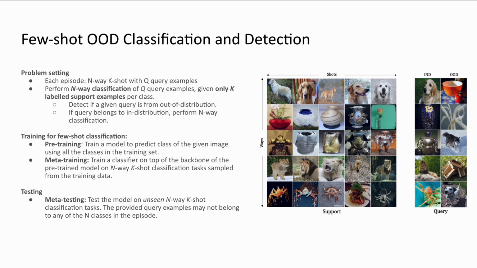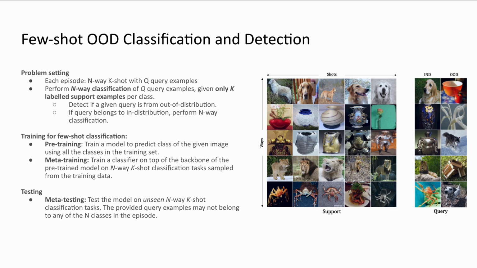So our problem setting is as follows. Given an episode of n-way k-shot examples with q query examples, our goal is to perform n-way classification of those q query examples, where only k labeled support samples per class are provided. We have to first detect if a given query is out of distribution or not. If the query belongs to in-distribution, then we'll perform n-way classification for the given query example.